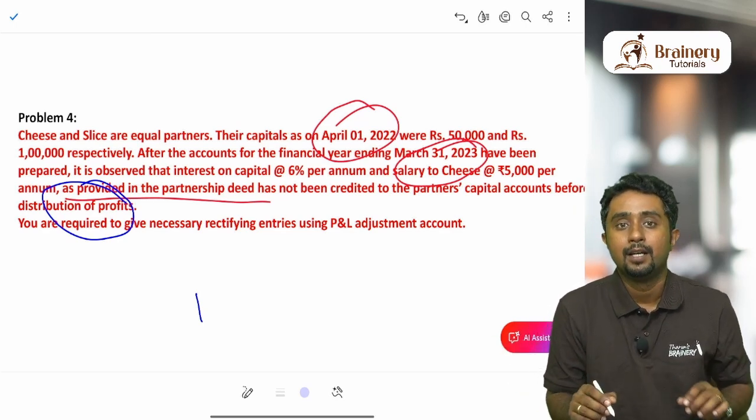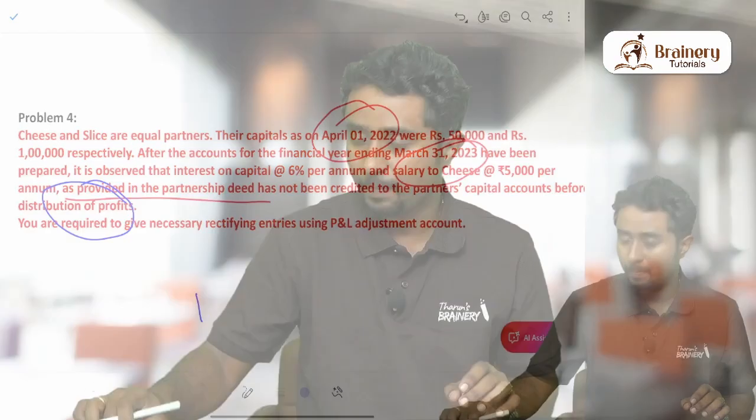As I mentioned earlier, to solve this question we need only the capital account. You just think about only the capital account. In the capital account, whatever amounts you have written wrongly and whatever correct amounts should be there. Here the wrong amount is not given in the question, how much profit we have divided among the partners, so that part is solved. As I told, if the wrong amount is not given, you forget it. Now we are only bothered about the correct amount that should come in the partners' capital account. Now you think about the side in which the partners' interest on capital and salary will come. Obviously, interest on capital and salary go to the credit side of the partners' capital account.